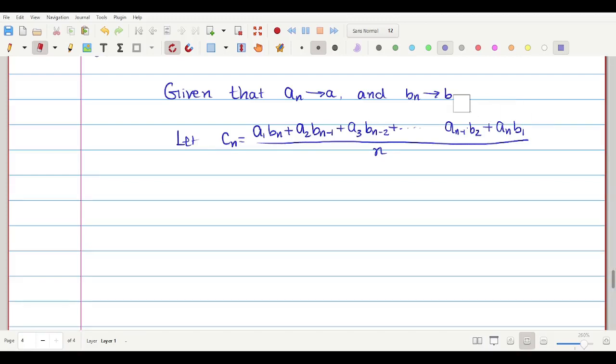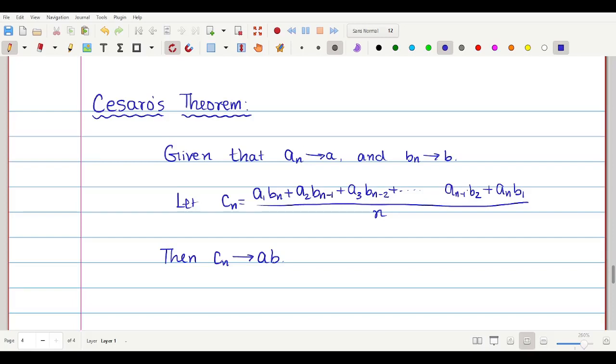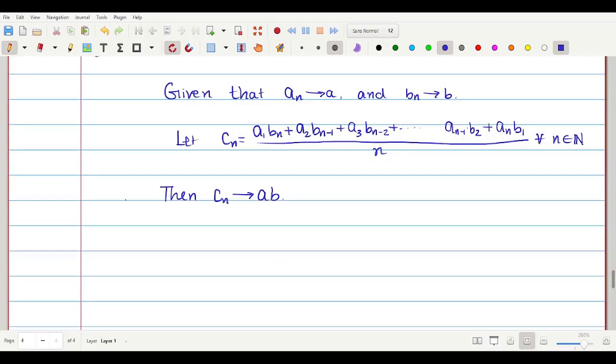Okay. So then we are going to show that Cn converges to AB. This is my statement. So Cn converges to AB. Let me say it again: Cesaro's theorem states that if An converges to A, Bn converges to B, and put Cn equal to this, of course for every n belonging to natural numbers, then Cn converges to AB. This is what I am going to prove. Okay, so we'll go for a proof.